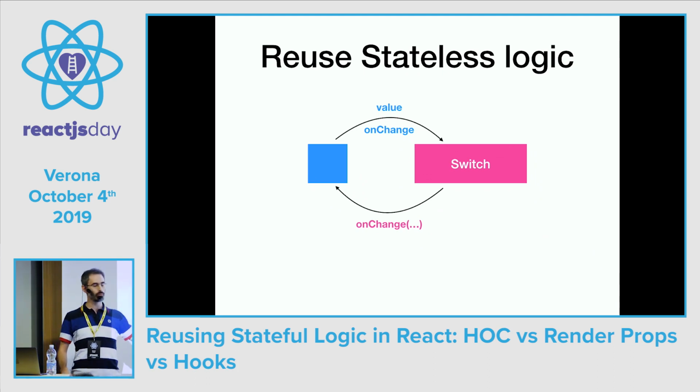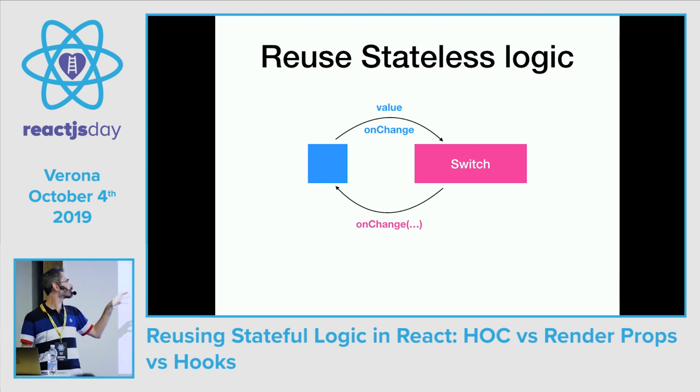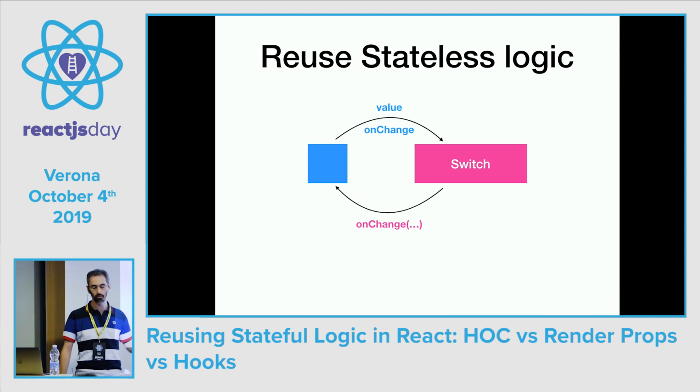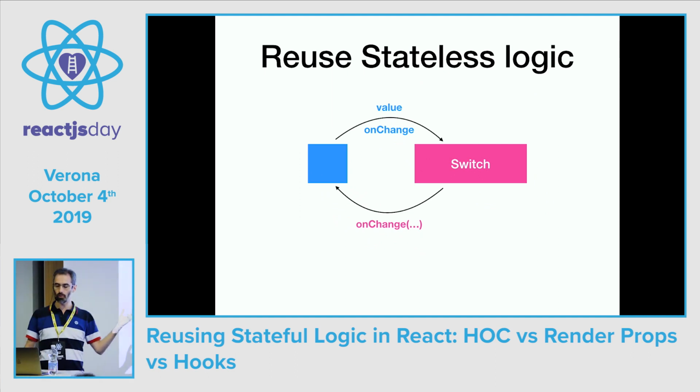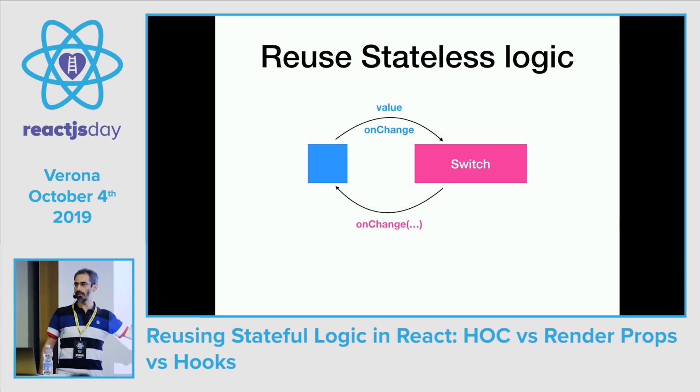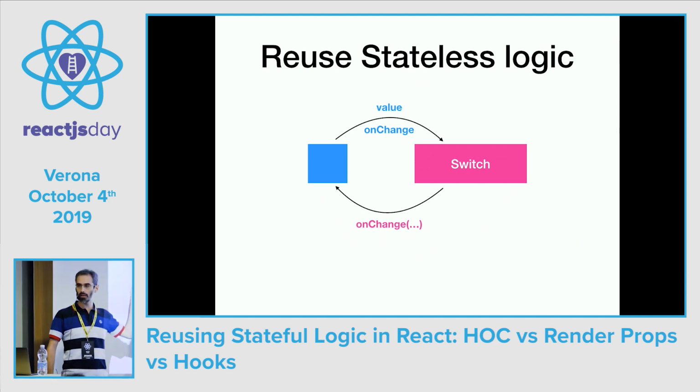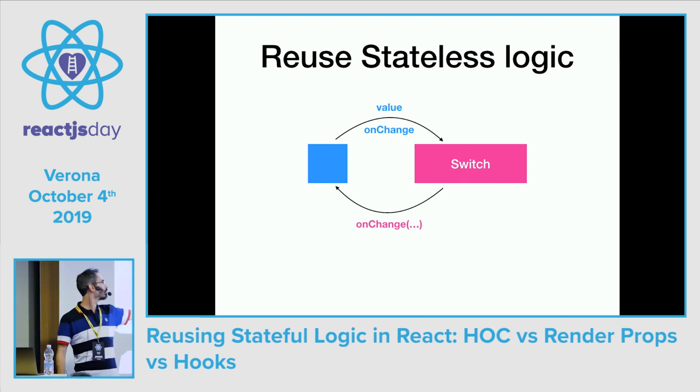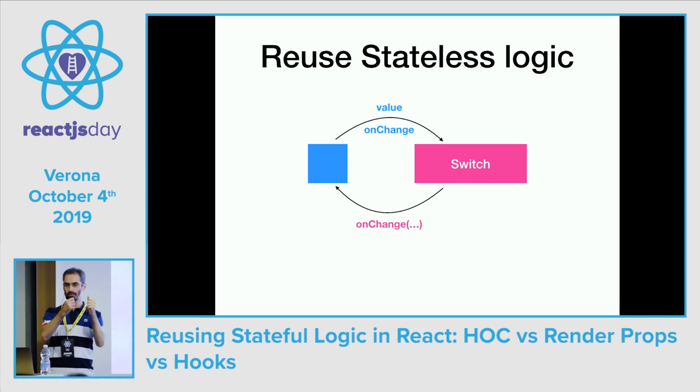Even if this switch component was uncontrolled and it had an internal state, so that we passed to it just the initial value, if this switch component wanted to pass to us its state, being a child, the only way that it has to pass us state is via the onChange callback, so that to render based on the internal state of the switch, we have to take the switch state, put it into our state, and then render it.